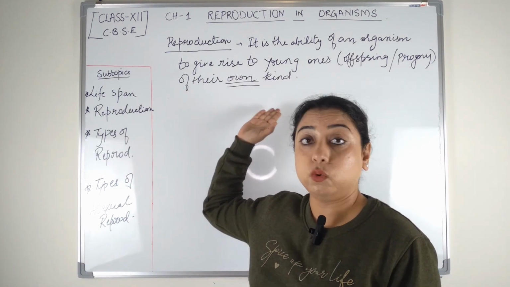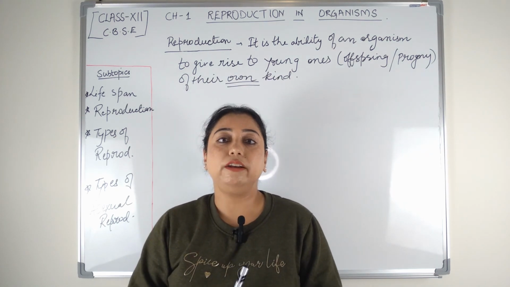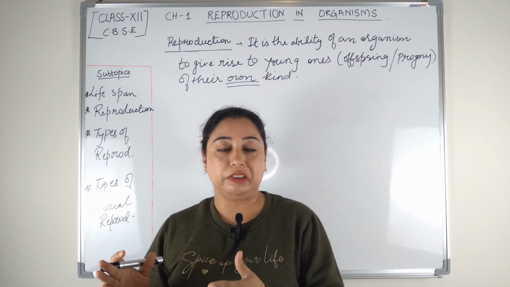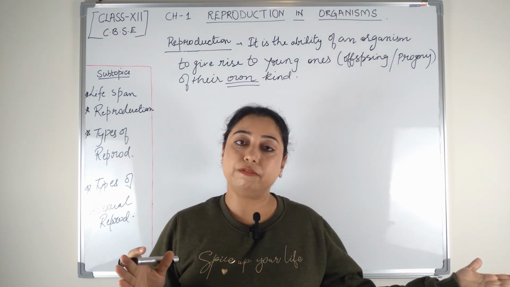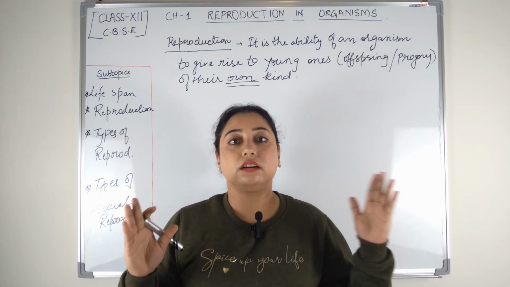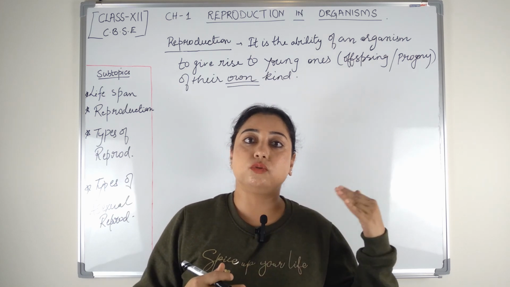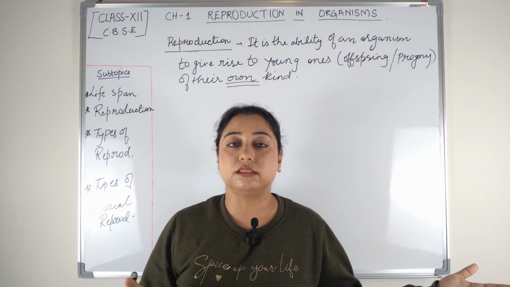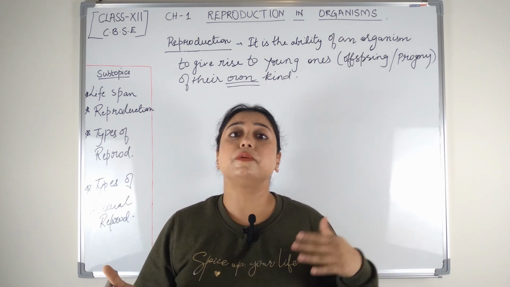So what do we mean by own kind? By own kind we mean that every particular species gives rise to a new generation of the same species. Like dogs, when they reproduce, give rise to puppies, and cats give birth to kittens. Similarly, humans produce human babies.